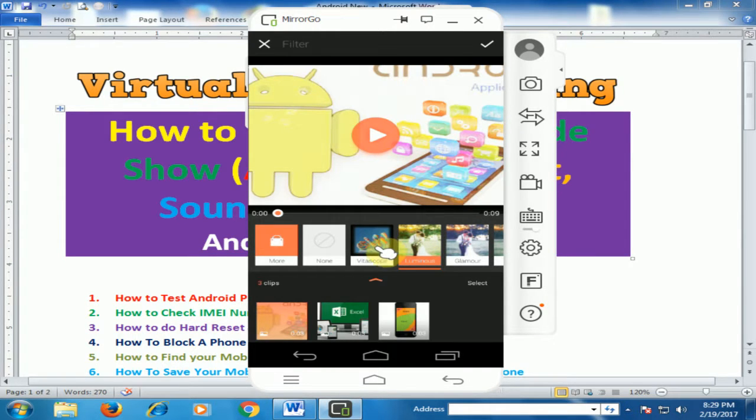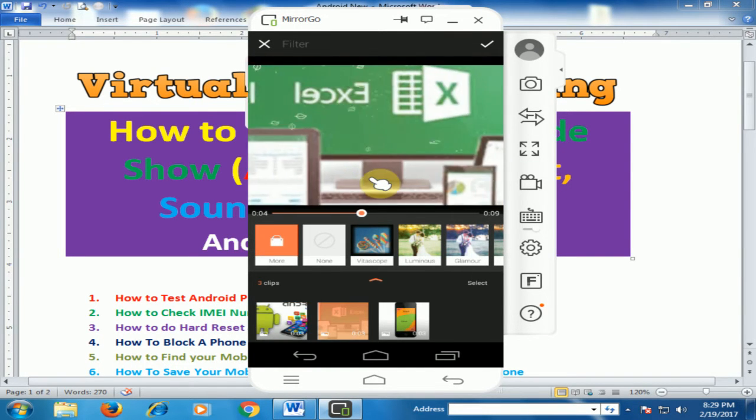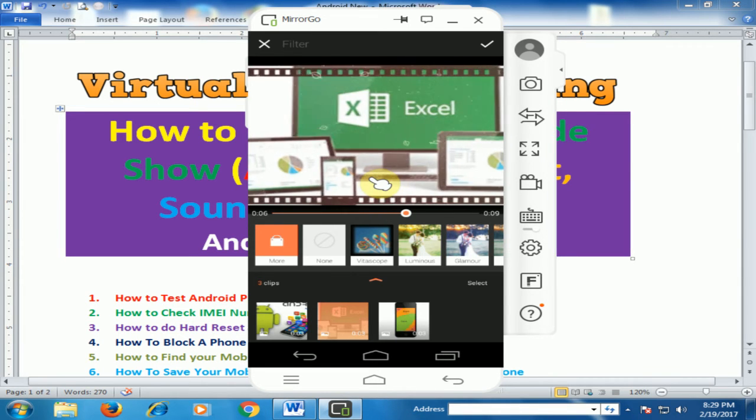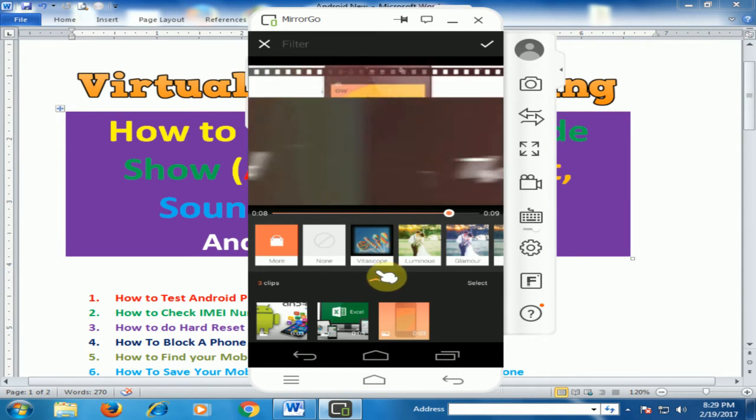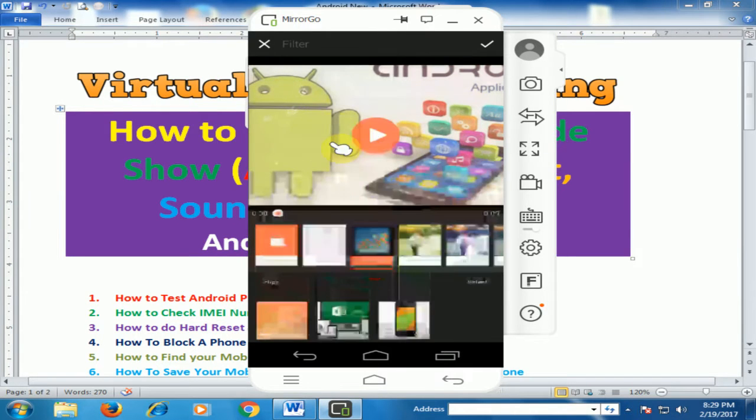There are different options, and you can play. There are different filters available. I am not using any. Just click cancel.